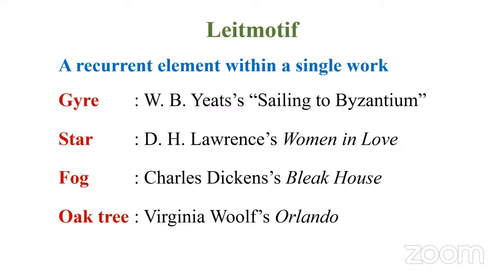Or a kind of thing that comes again and again in a single work, not across works, in a particular work. For instance, we have W.B. Yeats' poem, Sailing to Byzantium. So in this poem, we get this symbol, gyre, G-Y-R-E. It's a kind of two conical things intertwined, representing one kind of spiral, a cone-like spiral.